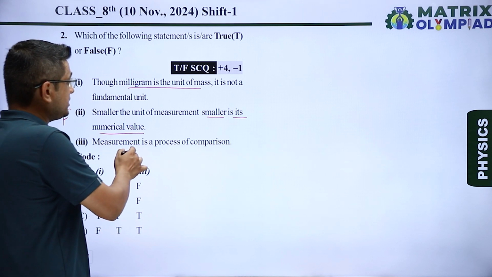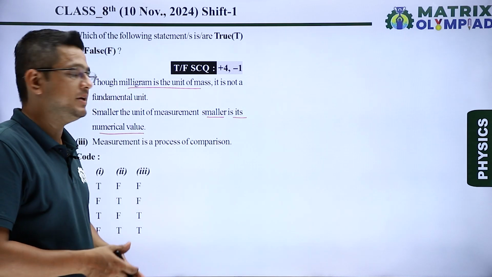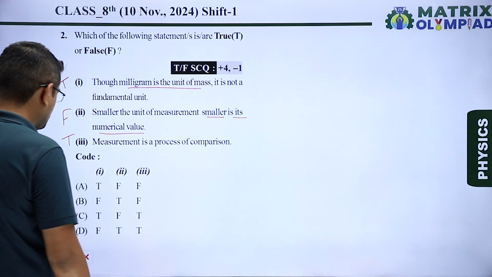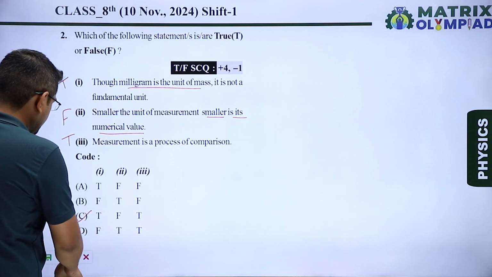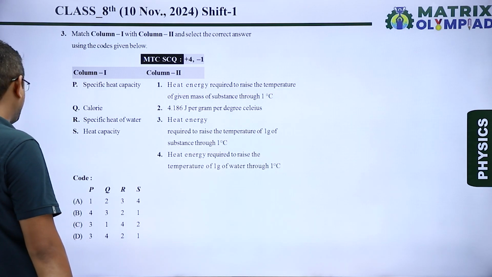If smaller the unit of measurement, then larger will be its numerical value. Measurement is a process of comparison. Yes, measurement is a simple process of comparison, so this is a true statement. So the correct code is true, false, true. That means option C is our correct answer. Next, question number 3, which is a match the following question.